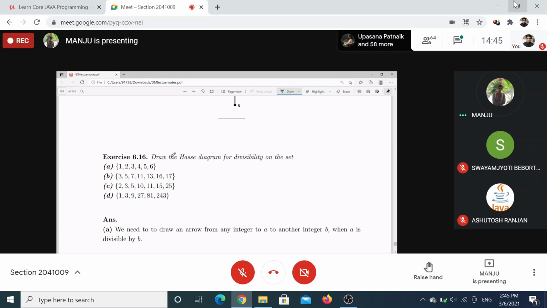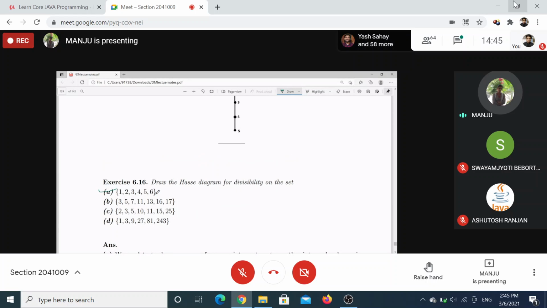Now, draw the Hasse diagram for divisibility on the set A, this one. The set A is given as this, and your relation is divisibility.